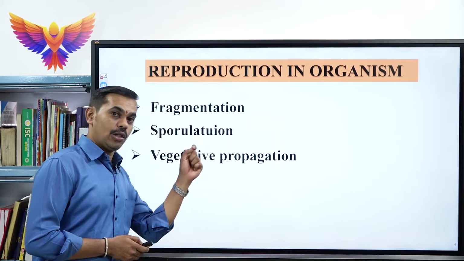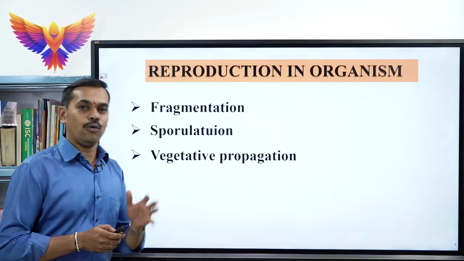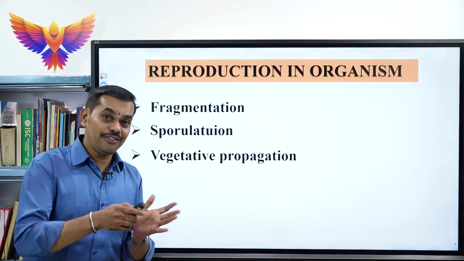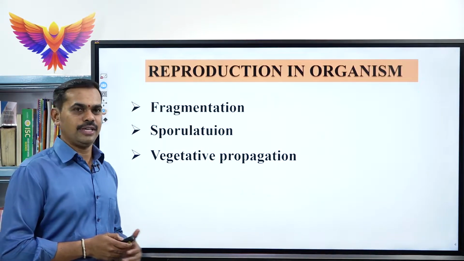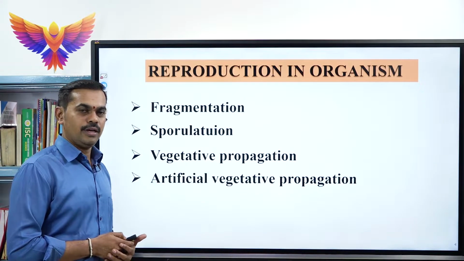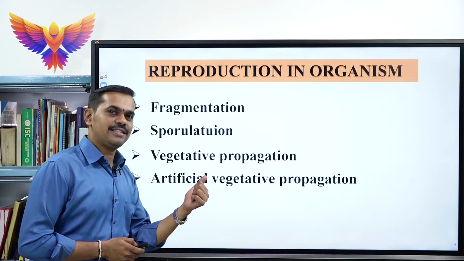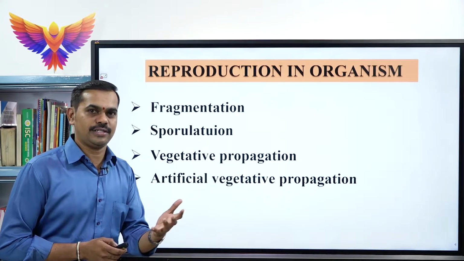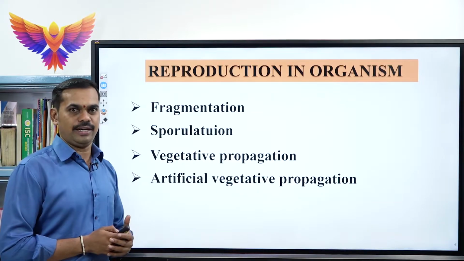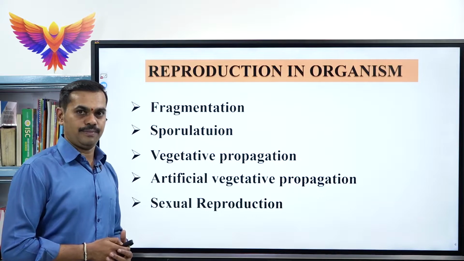Along with vegetative propagation, we will also be learning about vegetative propagules and the different types of vegetative propagules. The next one is artificial vegetative propagation. Up to this artificial vegetative propagation, the asexual reproduction or apomixis concept gets completed. After that we will be learning about sexual reproduction.